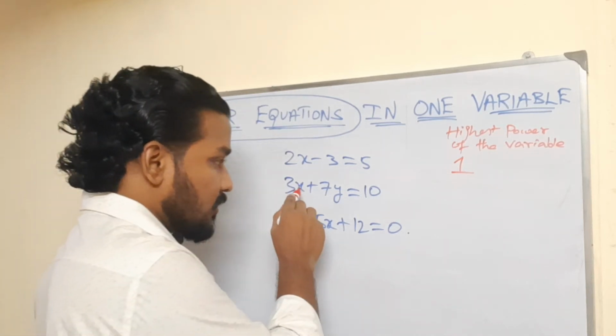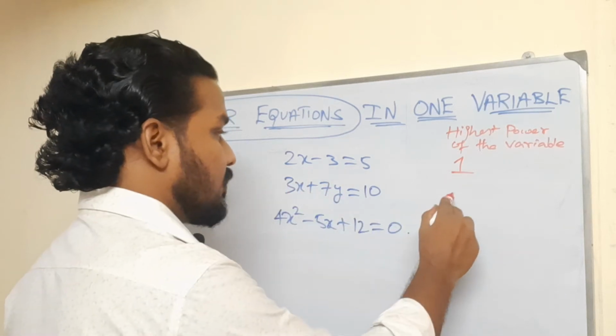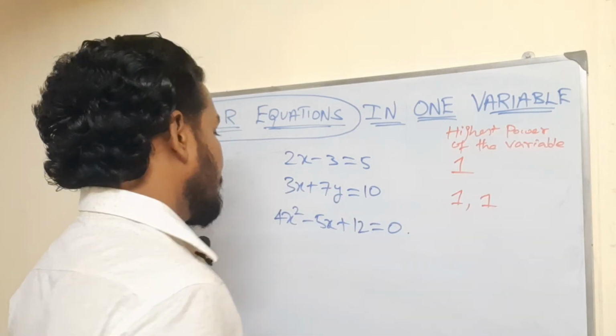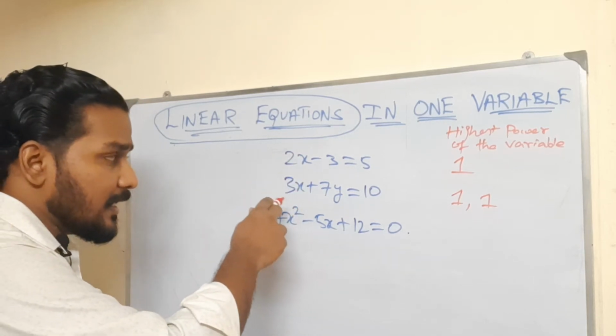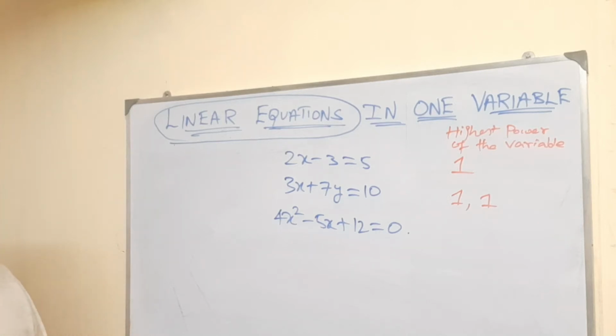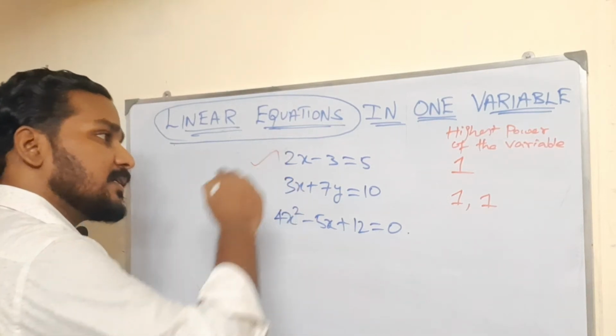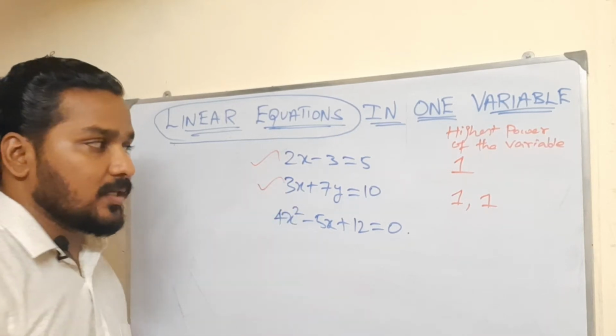Here we have two variables, but the powers are 1 and 1. But see, is it obeying the linear equation or not? So this comes under linear equation. This is also a linear equation.